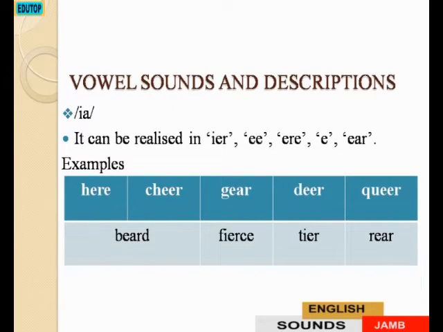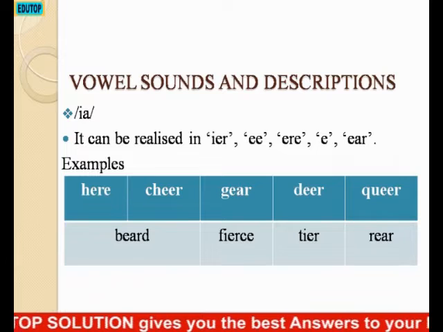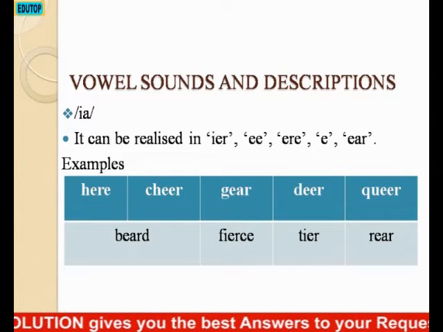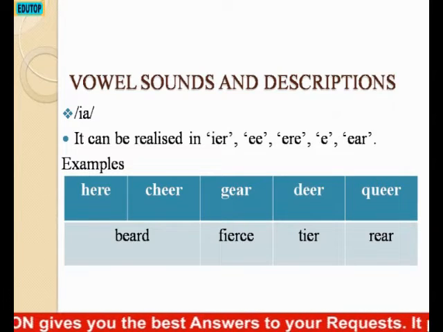Hair. Here, its spellings include HIER, EE, ERE, and EAR. Examples: hair, chair, gear, there, queer, bird, face, tail, rare.